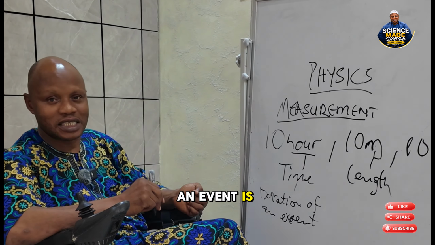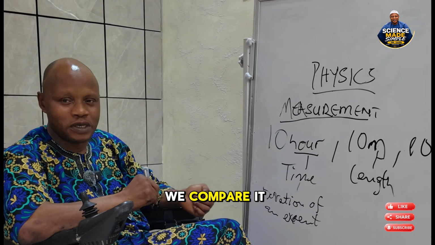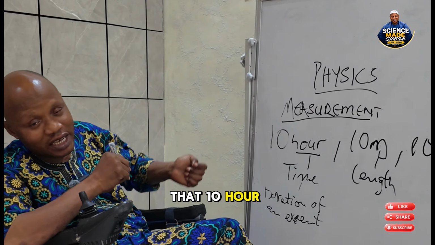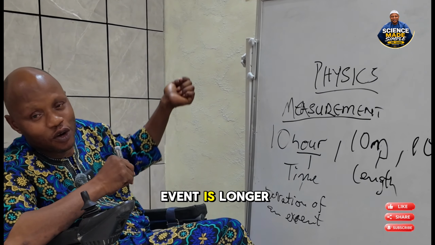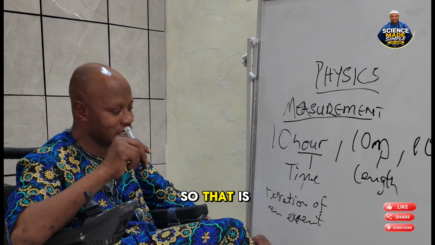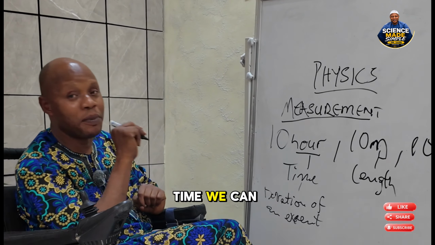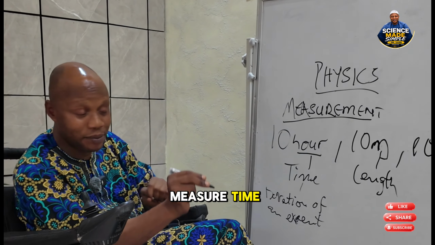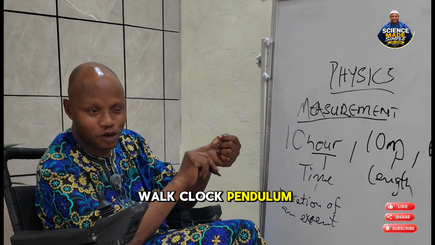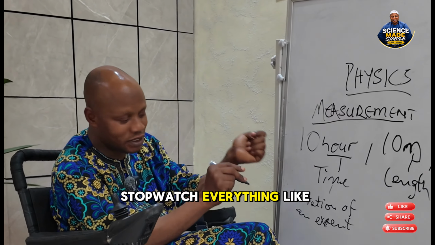If an event is 10 seconds, we compare it with an event of 10 hours. Definitely we know that the 10-hour event is longer than that of 10 seconds. So that is time. We can measure time. The instruments that we use to measure time are our wristwatch, wall clock, pendulum clock, stopwatch, everything like that.